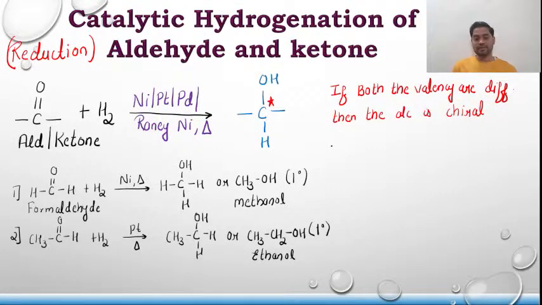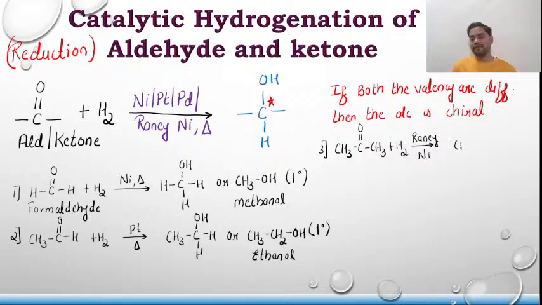Let us take the third reaction, and this time I am going to take a ketone, that is CH3, C double bond O, CH3 plus hydrogen in the presence of Raney nickel.